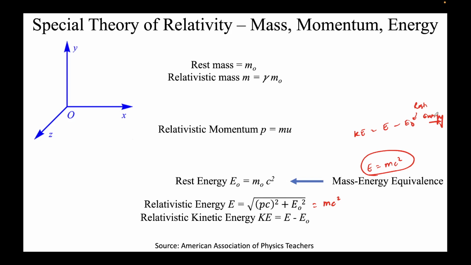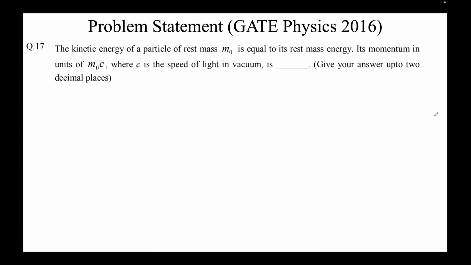I'll directly jump into the questions so that we can have more clarity about it. These questions will be very straightforward, very simple. If you just know the formula, you can directly put it in and understand the problem. So this is a problem from 2016, which states that the kinetic energy of a particle of rest mass m naught. So as always, I'll draw my frame of reference.